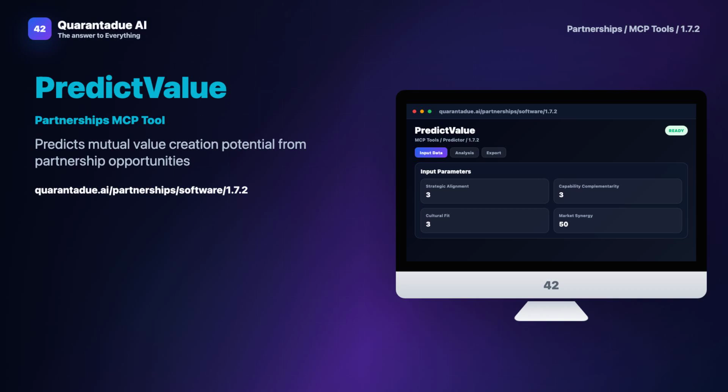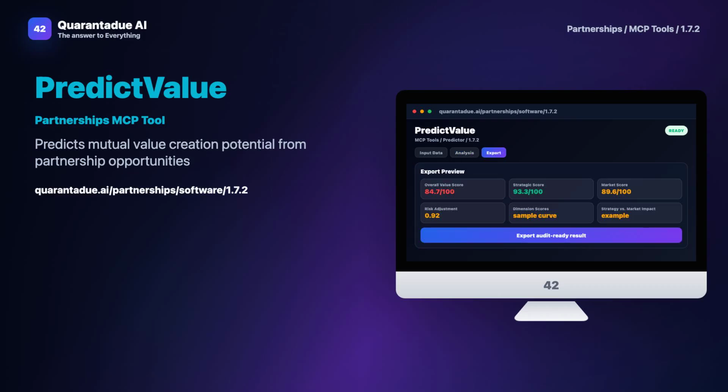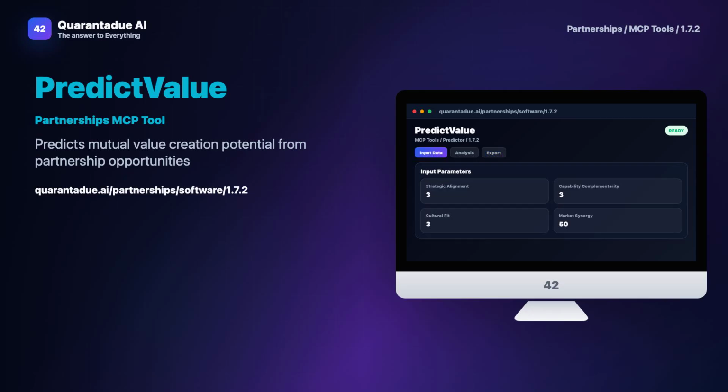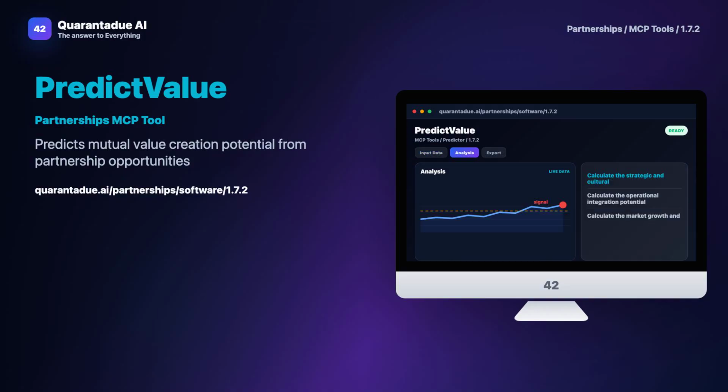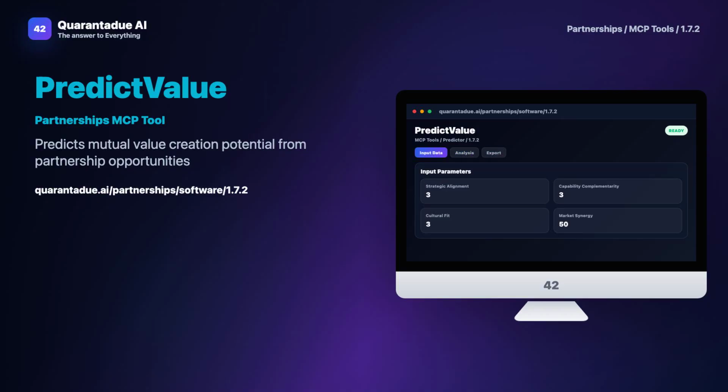Predict value is partnership software for a specific operational decision, predicting mutual value creation potential from partnership opportunities. This video explains what the tool does, why the workflow matters, and how the output becomes useful decision evidence. The problem is that partnerships teams often manage this workflow with scattered inputs, inconsistent review rules, and manual interpretation.